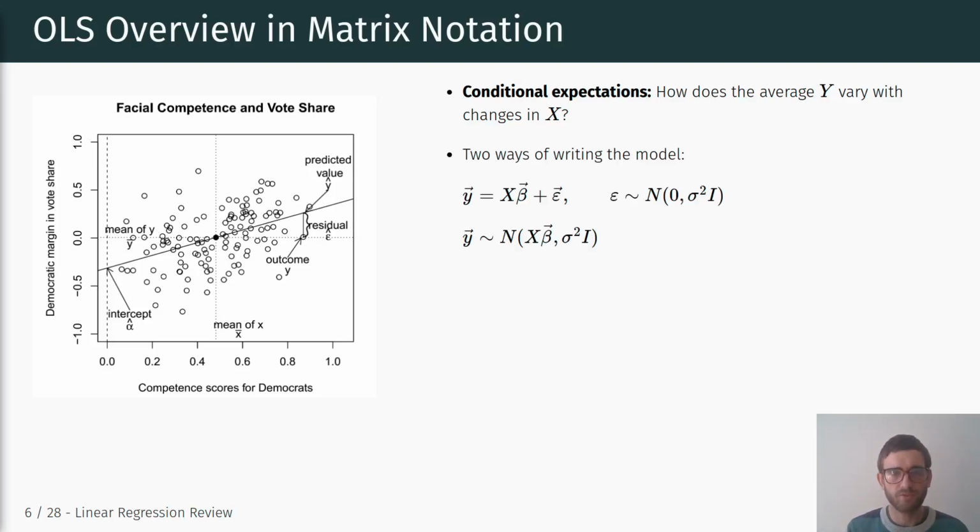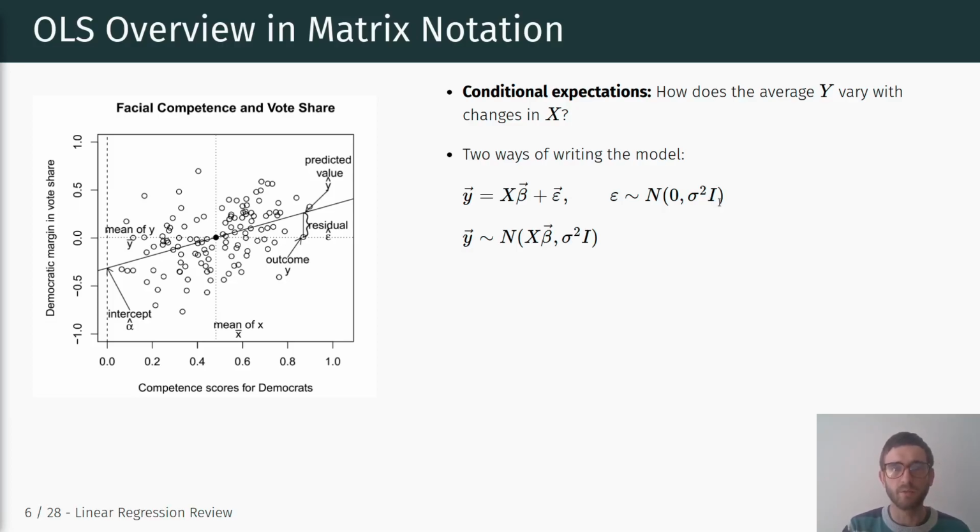We also talked about different ways of writing the linear regression model. One way we can specify this, again here using matrix notation, is that y is equal to X matrix times beta plus epsilon, and we can, depending on our assumptions, assume that epsilon, that's the error term, comes from a normal distribution with mean 0 and some constant standard deviation sigma, or variance sigma squared.